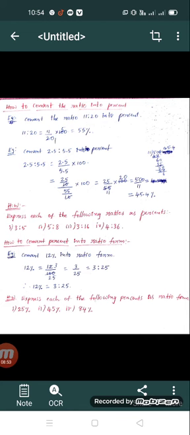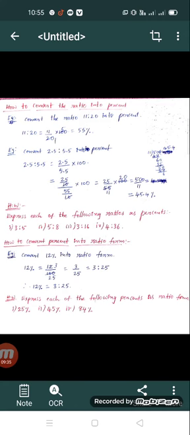It is a ratio, how to convert it into a percent. The same way, we know that the ratio can be represented in fraction form as 2.5 by 5.5, and we multiply with 100. 2.5 can be expressed as 25 by 10, and 5.5 can be expressed as 55 by 10, where 10 will cancel, and we get 25 by 55 into 100, where 55 is cancelled by 5: 5 11s are 55, 5 20s are 100.